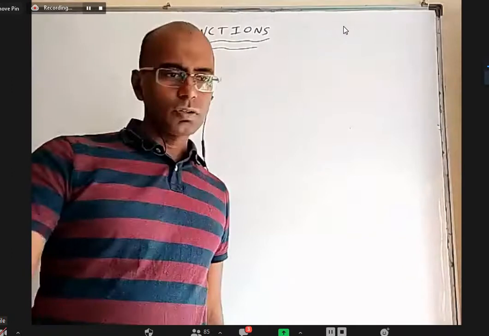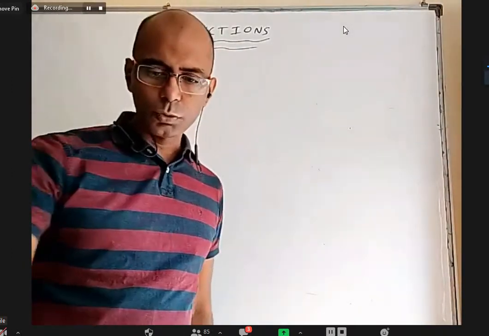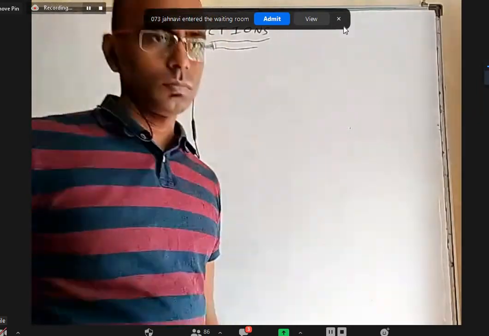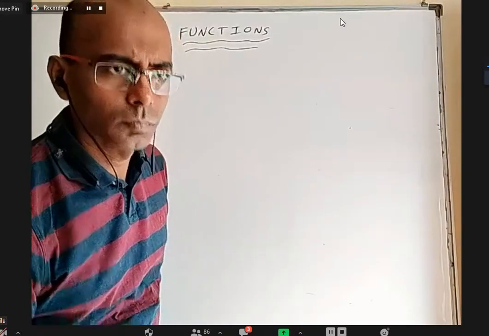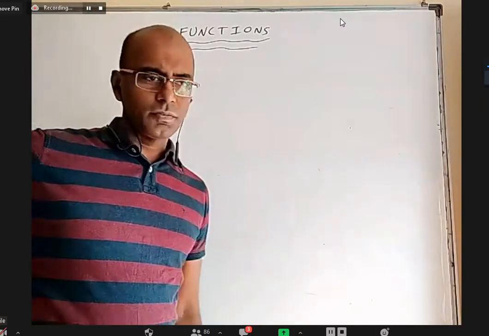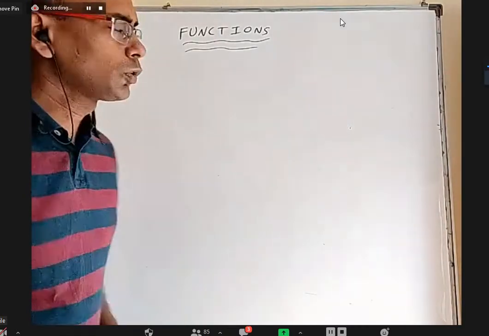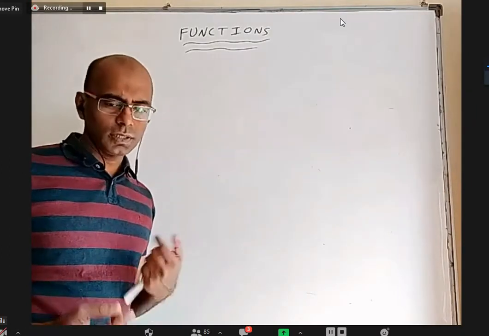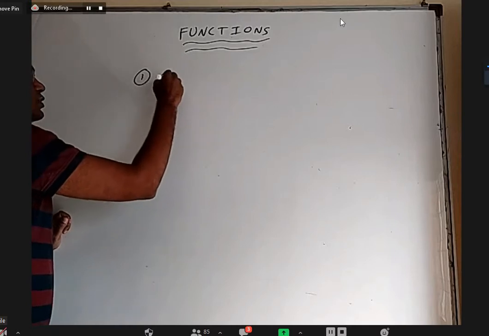If you have the material, I would want everybody to take page number 75 in mains material volume 2. The reason is I don't want to write many definitions. I'll explain it, I may not necessarily write all that. So before telling about function, I have to tell about two things: Cartesian product and relation. Then I'll come back and tell about function. First one, Cartesian product.